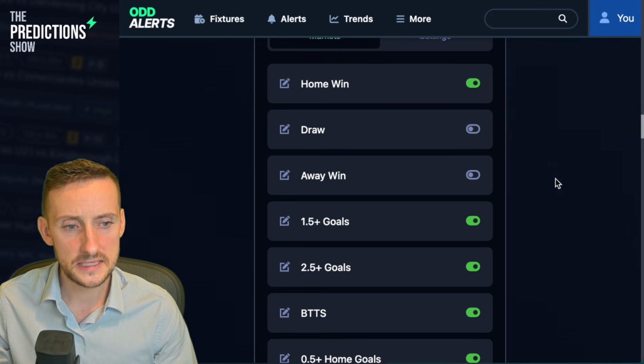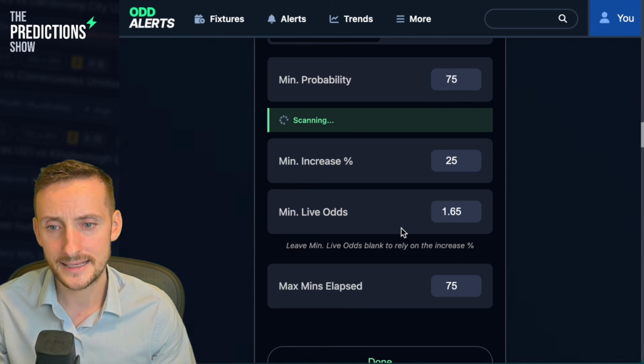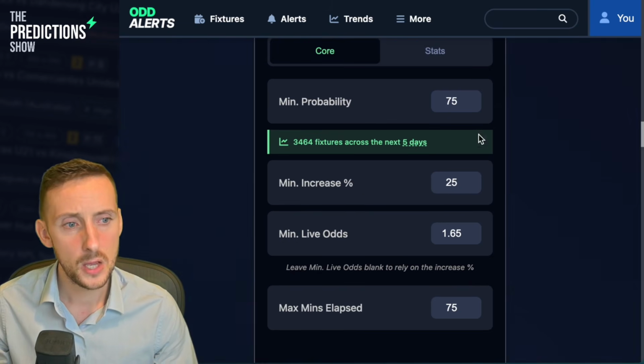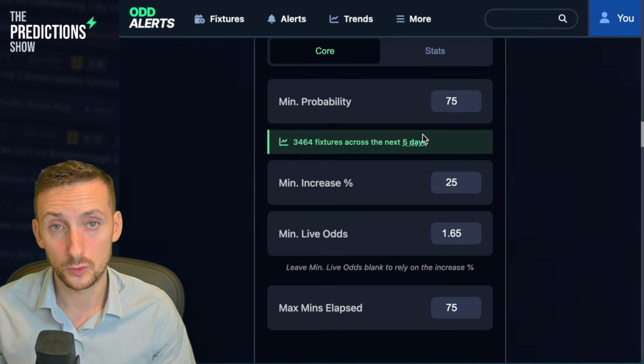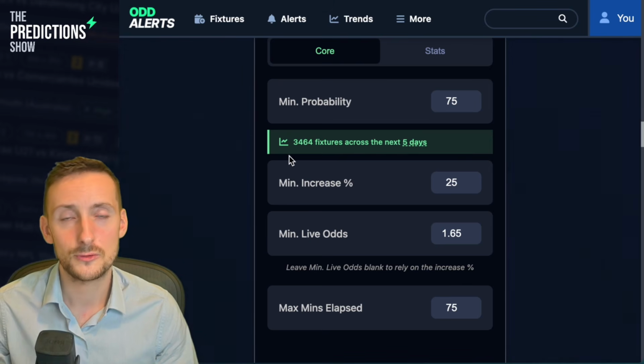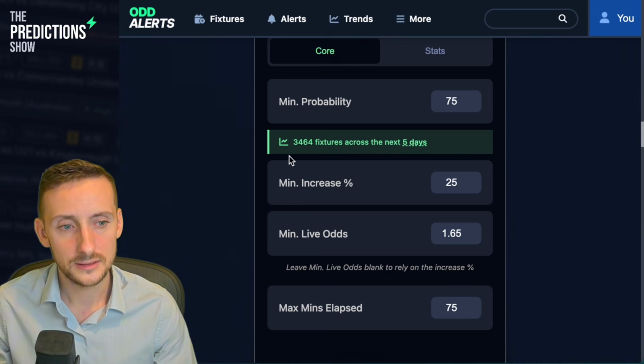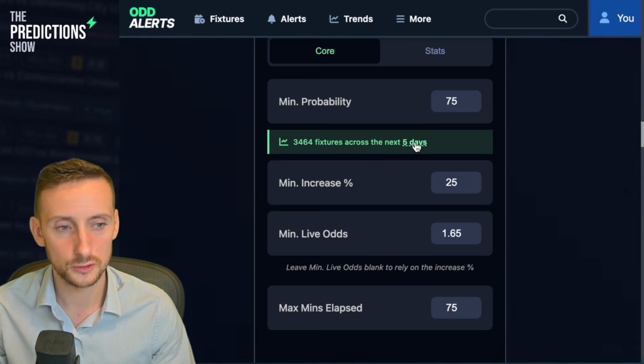So you can see here, over 1.5 goals, we click edit and you can see 75% or more probability using the same model that we filter for on quick filters. 3,464 fixtures will enter my funnel across the next 5 days.